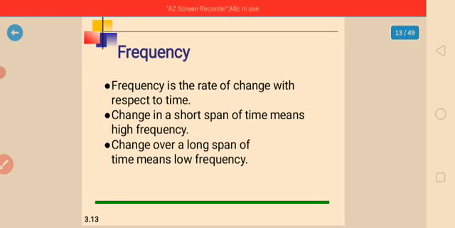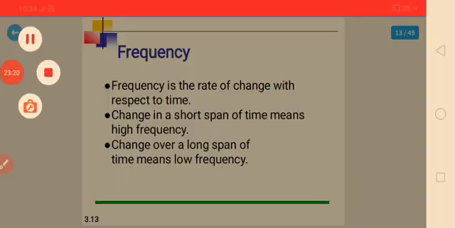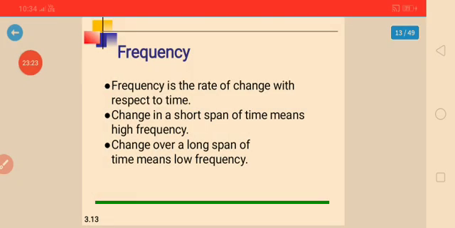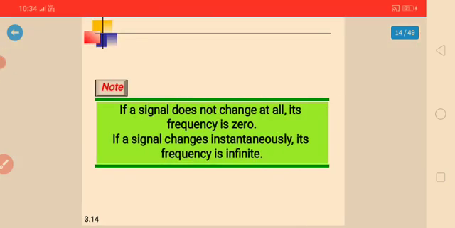So what is the frequency here? Frequency is the rate of change with respect to time. Change in a short span of time means high frequency, change over a long span of time means low frequency.